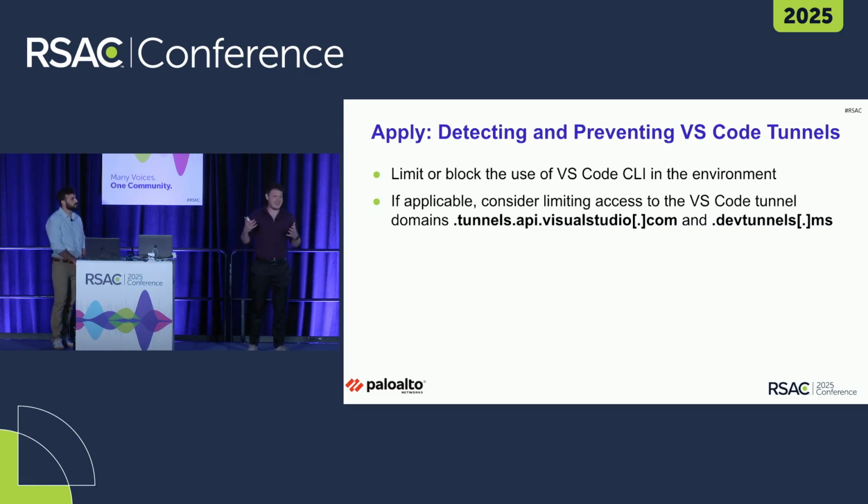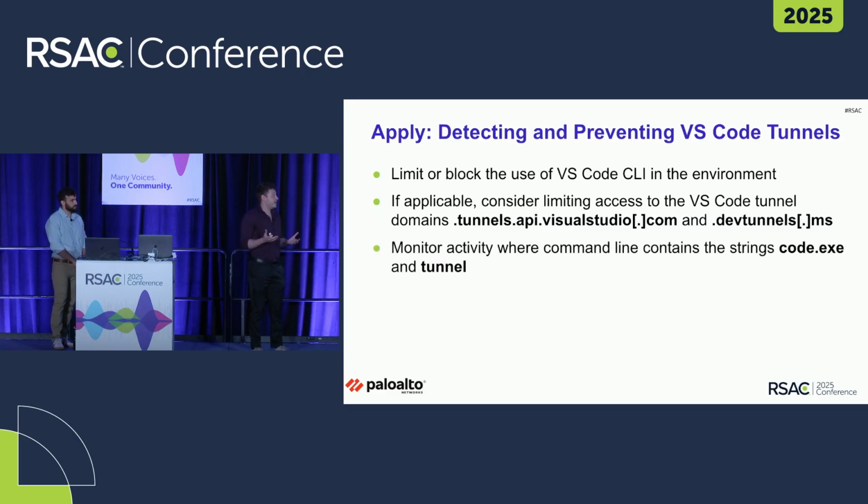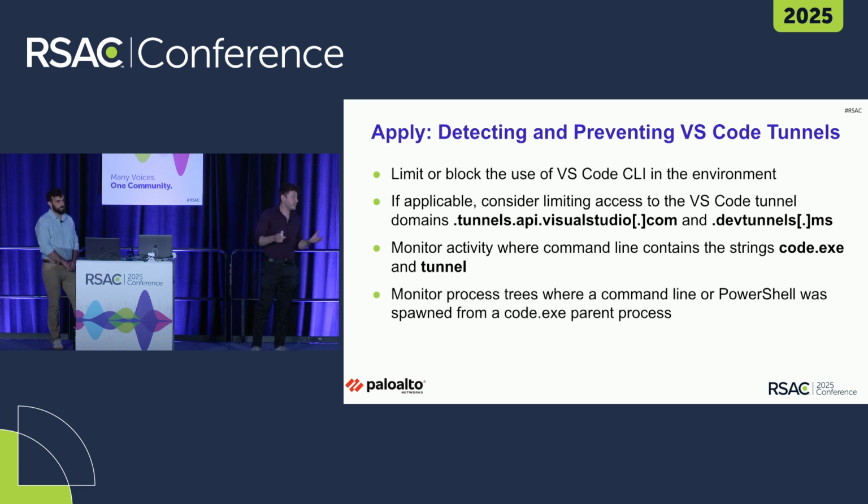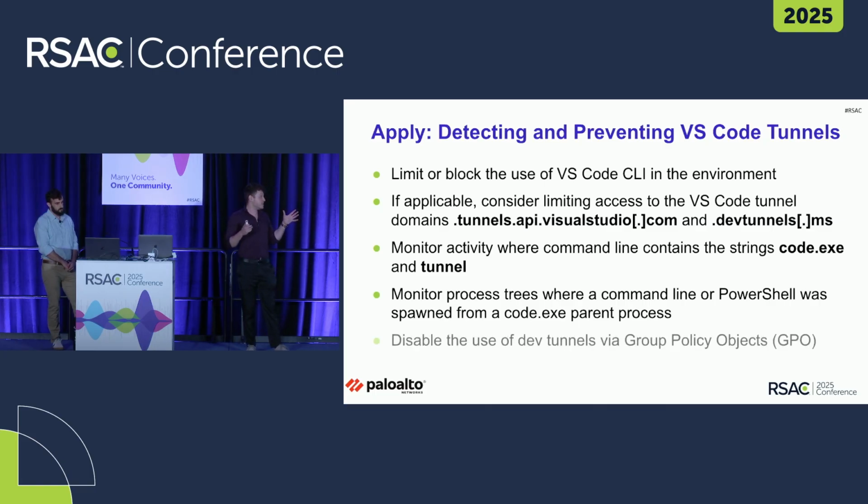Now, in our team, we really love to do threat hunting, so we have some options for that as well. We can monitor for activity where the command contains code.exe and tunnel. A second option is to monitor for process trees where CMD or PowerShell was spawned from a code.exe parent process. And yet another option is to disable the use of dev tunnels via GPO, which is a feature that Microsoft added. So as you can see, we have a lot of different options to try and detect and prevent the technique, and you can just choose the ones that work best for you.